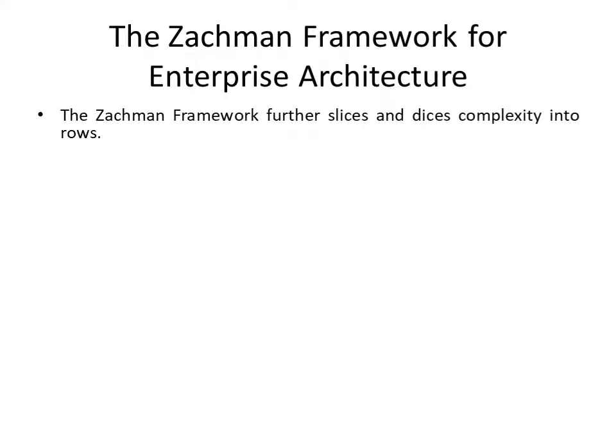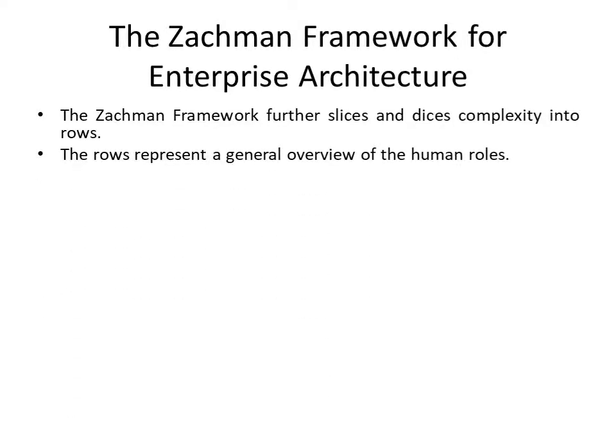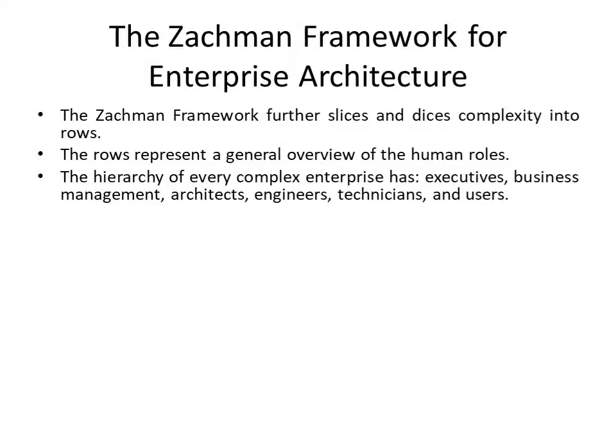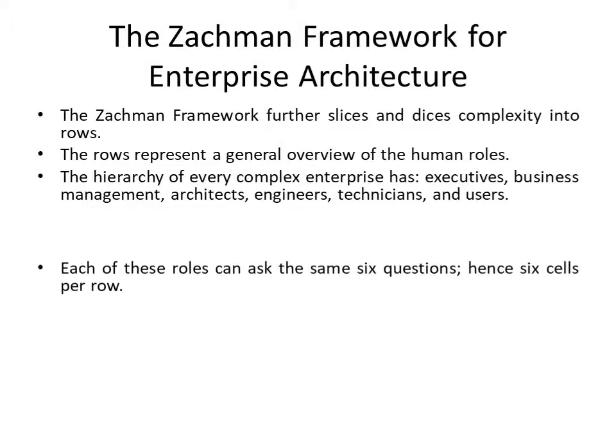The Zachman framework further slices and dices complexity into rows. The rows represent a general overview of the human roles. The hierarchy of every complex enterprise has executive, business management, architects, engineers, technicians, and users.